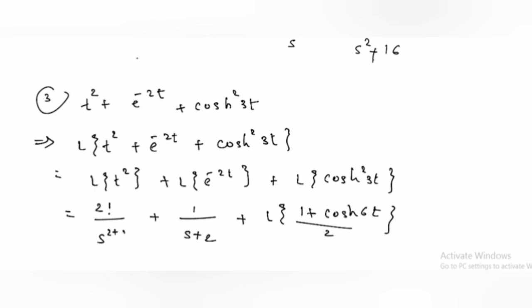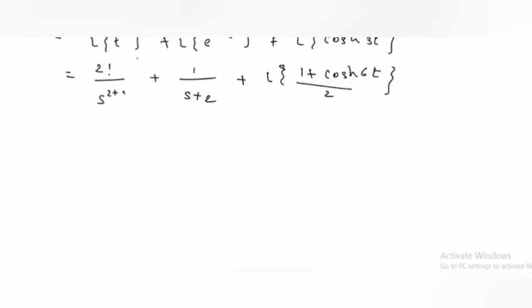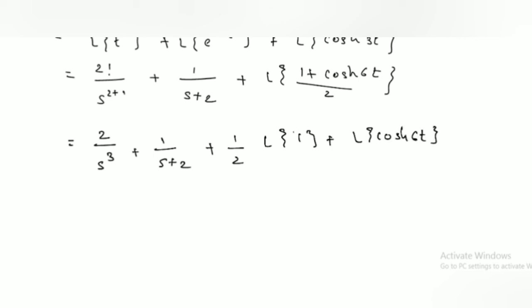1 by 2 is a constant term, so taken outside. First term is 2 factorial, 2, so 2 upon s raised to 3, plus 1 upon s plus 2, plus, here half is common, and Laplace of 1 plus Laplace of cos hyperbolic 6t. Here we take a bracket because half is a common term.